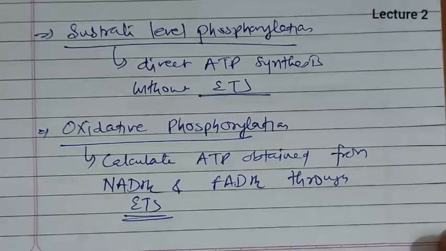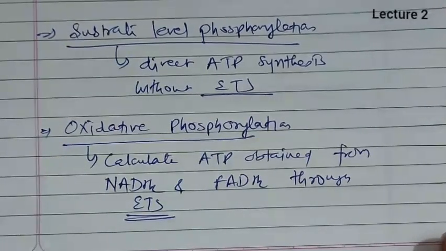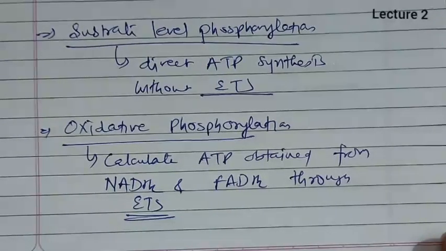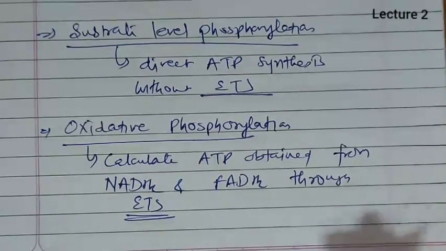So till now in this part we have completed Krebs cycle and electron transport system. In the next class we will be discussing respiratory balance sheet, amphibolic pathways, shuttle systems and respiratory quotient. Thank you.